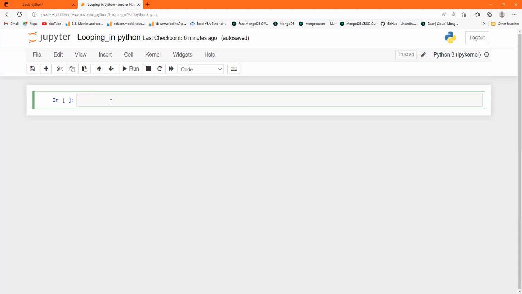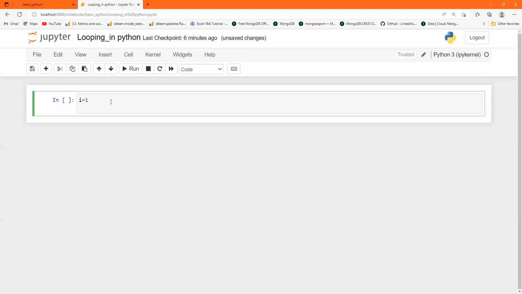So what are the conditions for a while loop? First, guys, you have to set i equal to some value, or i, j, anything that you want to take. Suppose I want to make the table of 2, so it will count from 1. So I will first set i equal to 1. Now you have to give the while statement, and in this while you have to use the condition.